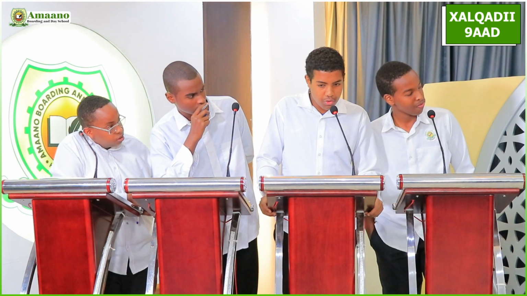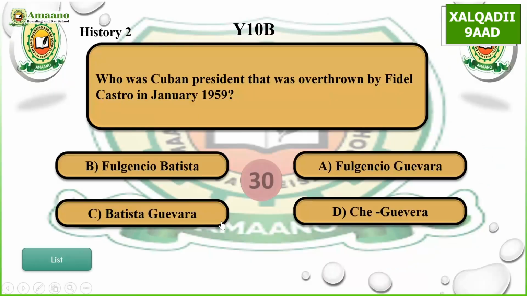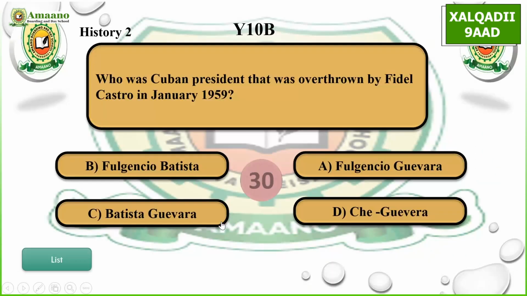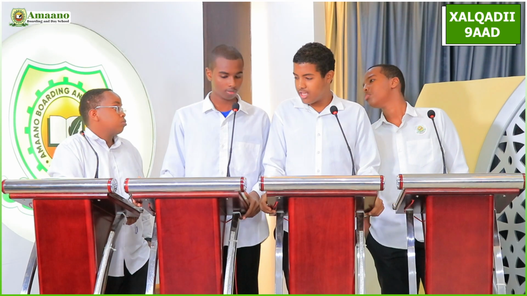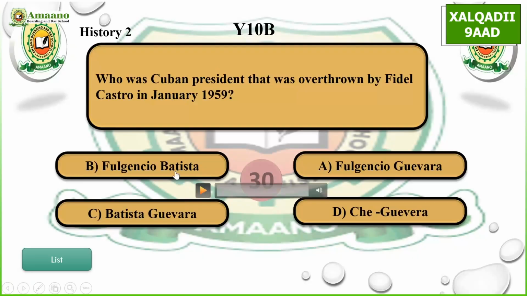Boys, History 2. What was the name of the Cuban president that was overthrown by Fidel Castro in January 1959? A, Fulgencio Guevara, B, Fulgencio Batista, C, Batista Guevara, D, Che Guevara. B, Fulgencio Batista. Correct.